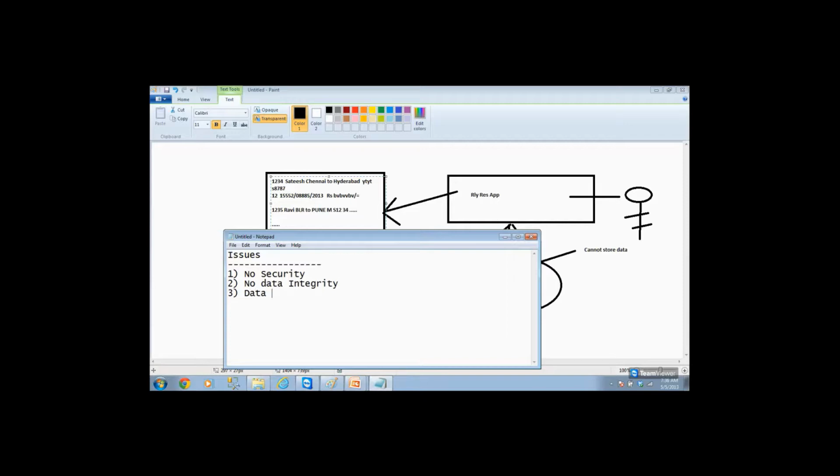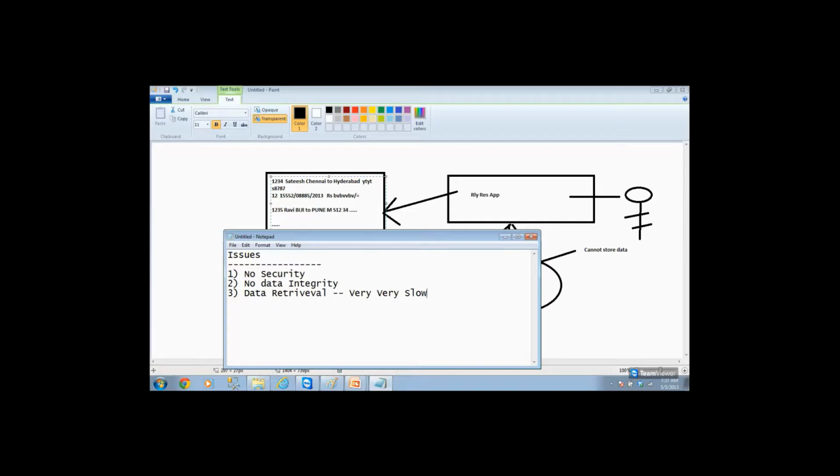Data retrieval means data access. When you need some information, then it will become very slow. Why will it become very slow? Because there are no indexes in it. Okay, let me ask this question. I need a report containing how many people have traveled from Rajkot to Delhi in some XYZ express during last year. That is the question people have asked.